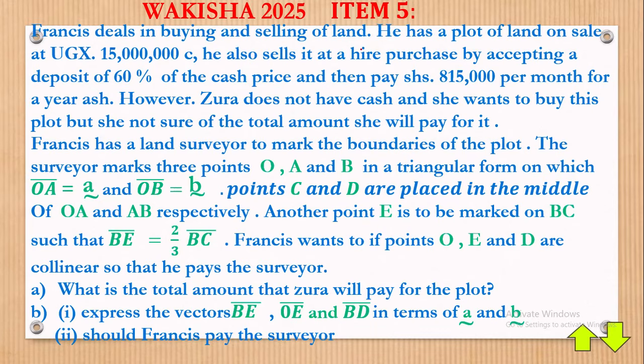So since this man also sells on hire purchase, and Zura does not have cash, then of course you can buy with hire purchase, and that gives us our part A of this question. Let's go there.